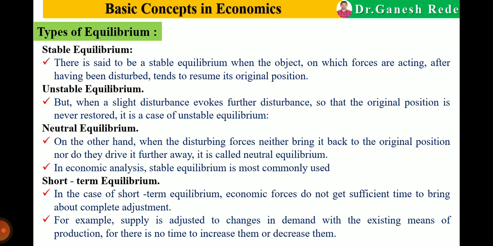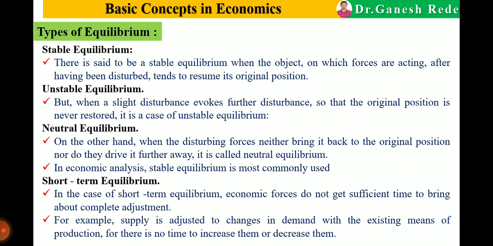Stable equilibrium means there is said to be a stable equilibrium when the object on which forces are acting, after having been disturbed, tends to resume its original position. Means that particular object becomes stable. If someone makes changes in that, it still resumes its original position. That is the stable equilibrium.